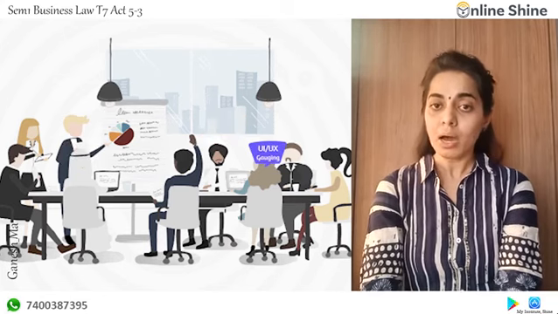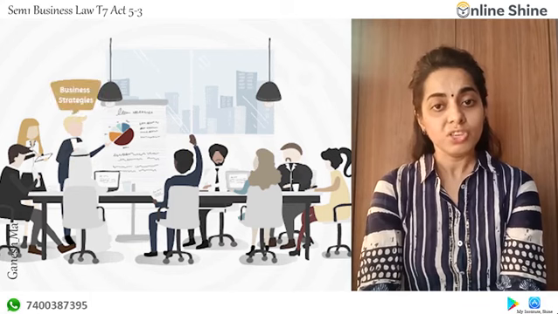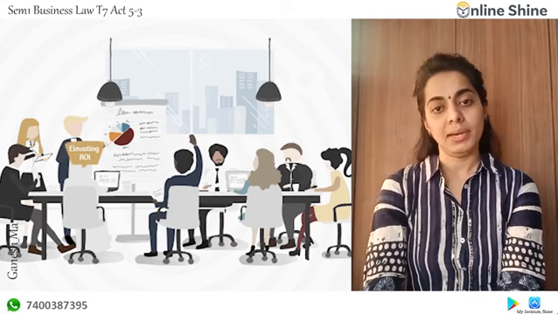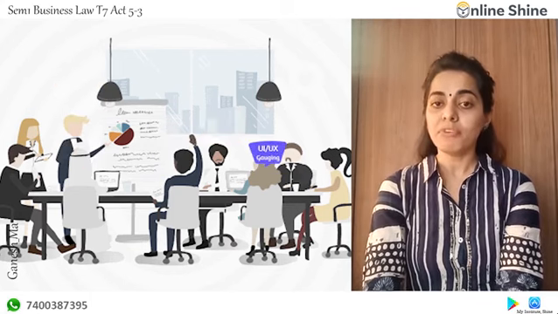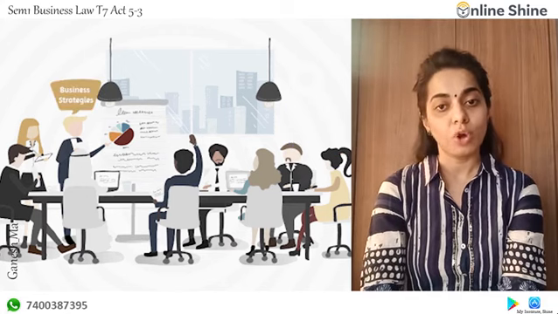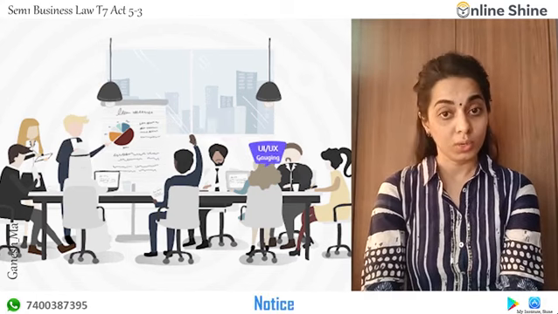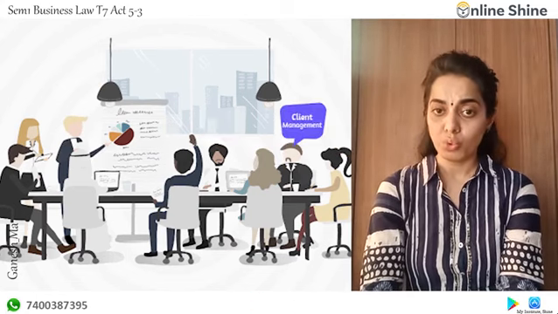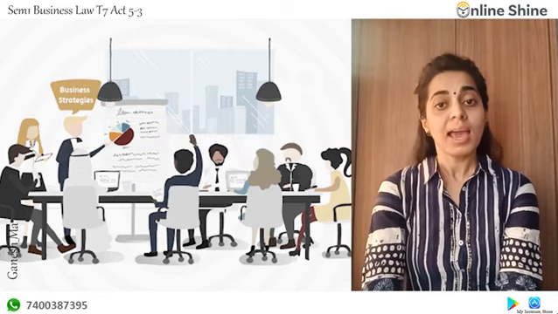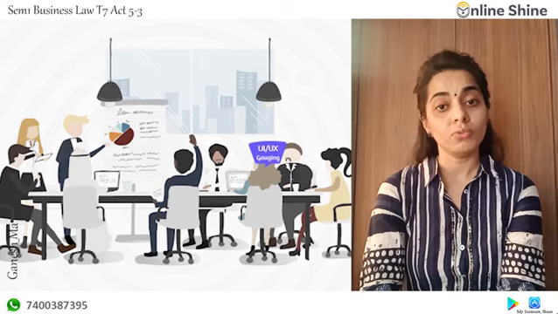Every year a company is required to hold a shareholder meeting, which is called an annual general meeting. The maximum delay allowed is 3 months, and for that they have to give a reason why they have not conducted it. For each meeting, they have to make a proper notice. They have to send the notice to all the members of the company, and conduct the meeting as per the requirement of the quorum.